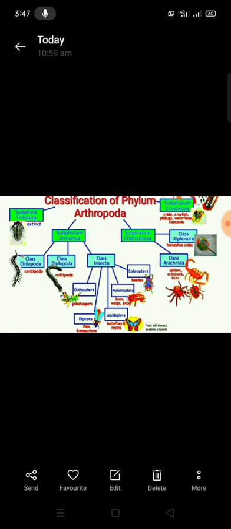Second class, that is the Arachnida. This includes scorpions, spiders, ticks and mites. These are terrestrial, and the prosoma bears a pair of chelicerae, a pair of pedipalps and 4 pairs of walking legs.